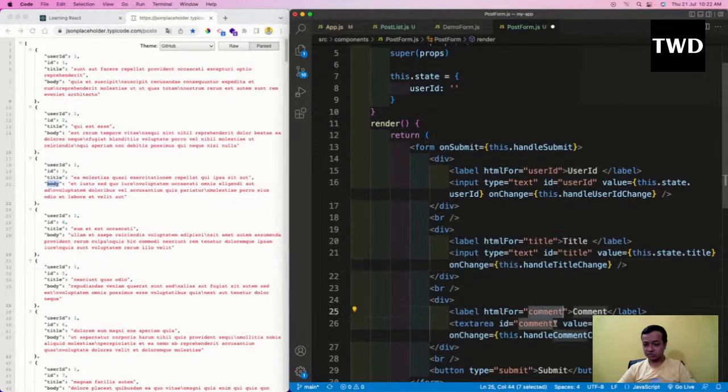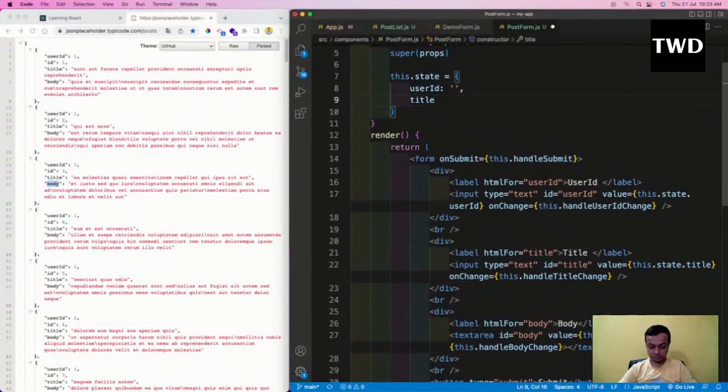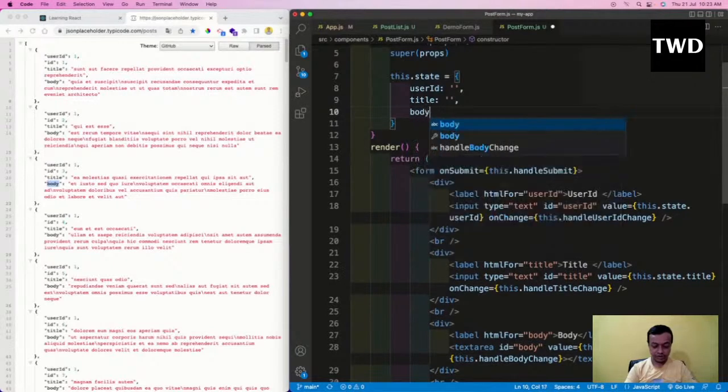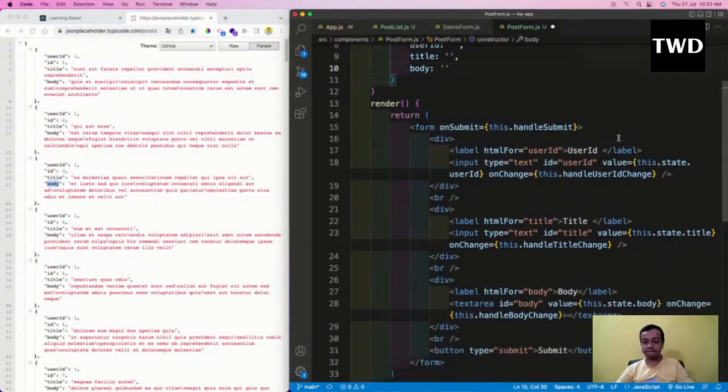Okay, so body, body, body, and body change. Okay, body change is there. So body is there. Oh, okay, and one thing I forgot, this should be an empty string here, and comma, this should be body, like this it should be there. Okay, so these two things I have done.